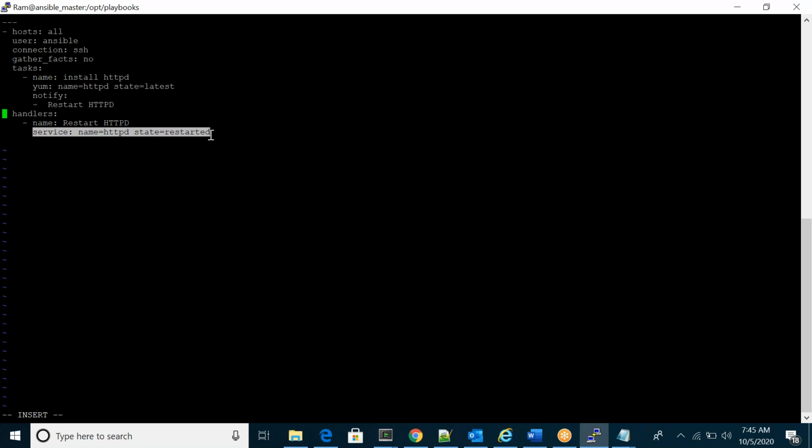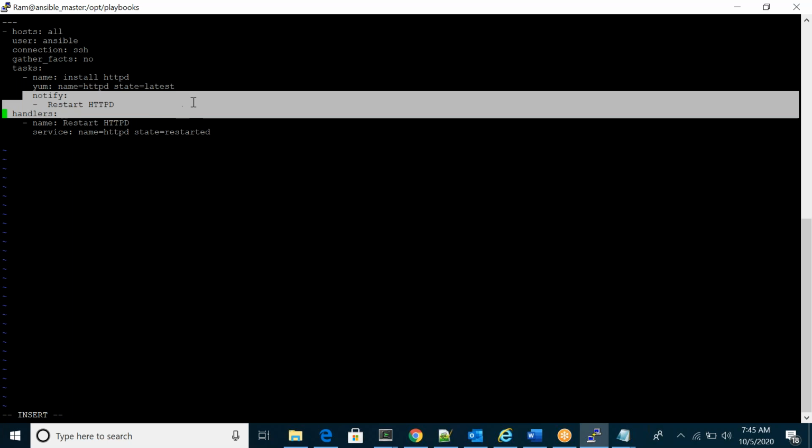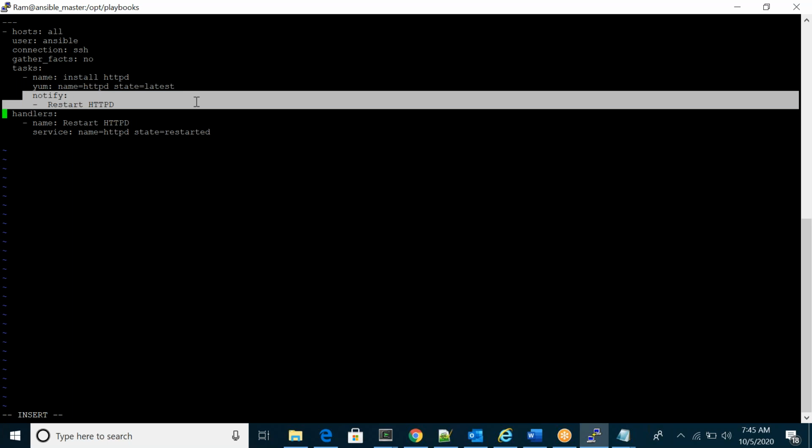Yes, exactly, you are basically controlling some dependency. Without handlers you can just replace it here and it will execute. If you want to control something or run dependent tasks, then you use the handler section.